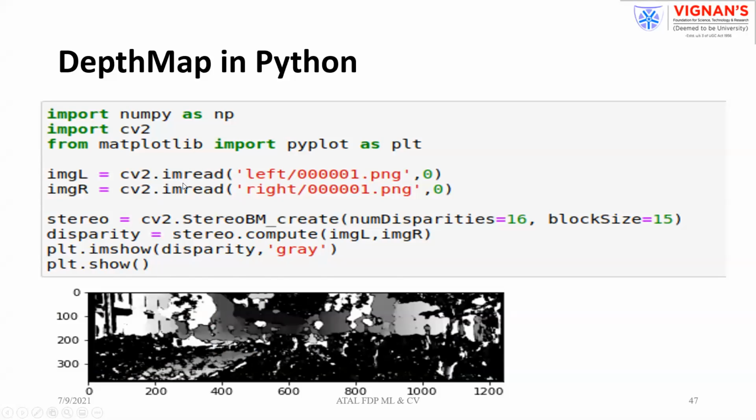Simply you read the images. These are the 3 libraries you need. You already studied NumPy: import NumPy, import CV2, and matplotlib. It is required for graphical representation or visualization. First read the 2 views of the image. Now create the stereo function.